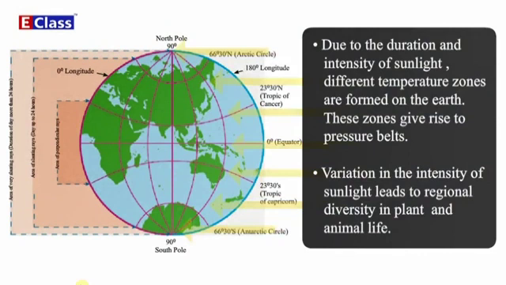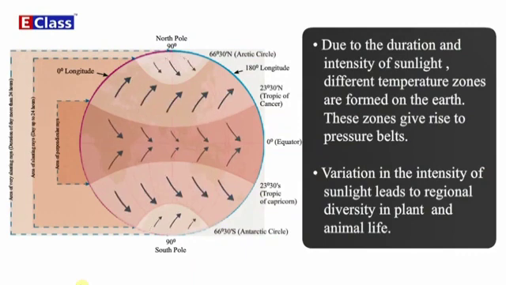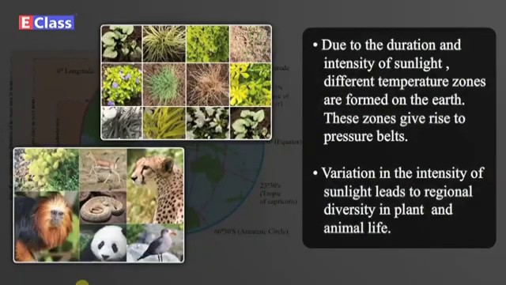Due to the duration and intensity of sunlight, different temperature zones are formed on the Earth. These zones give rise to pressure belts. Variation in the intensity of sunlight leads to regional diversity in plant and animal life.